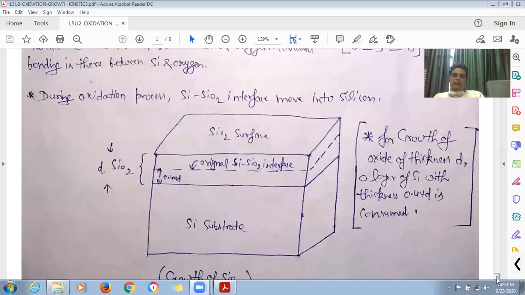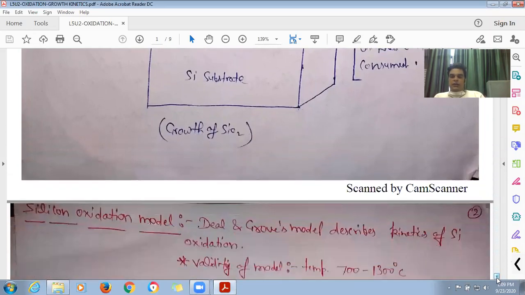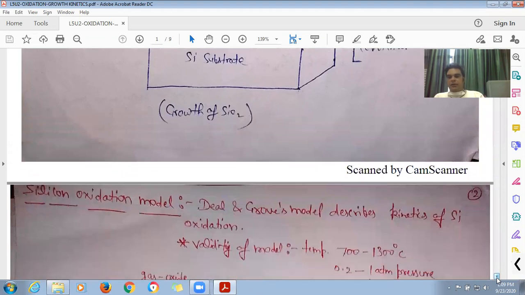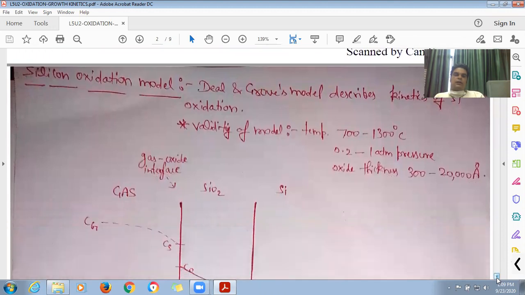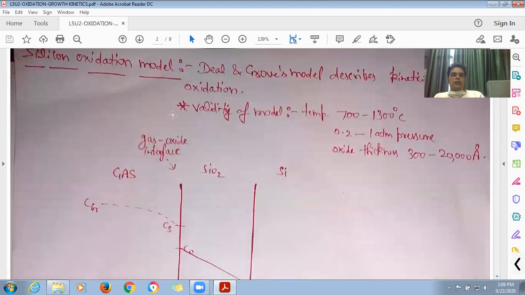Now, as we have discussed this basic concept, we need to understand the kinetics behind the oxidation process of silicon. For that matter, an oxidation model was proposed by Deal and Grove. That is called the Deal and Grove model. This model basically describes the kinetics of oxidation. There are certain limitations of this model.